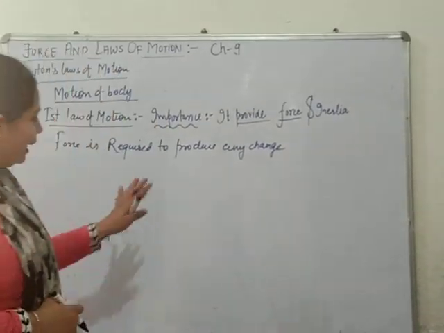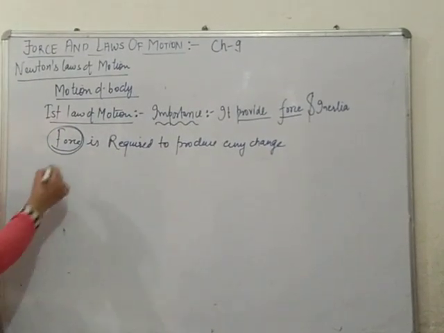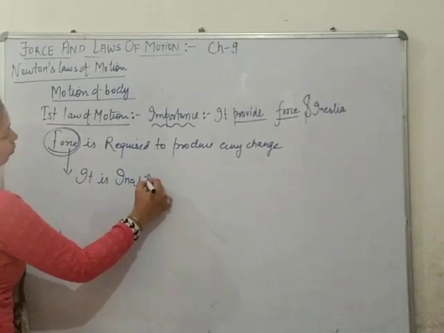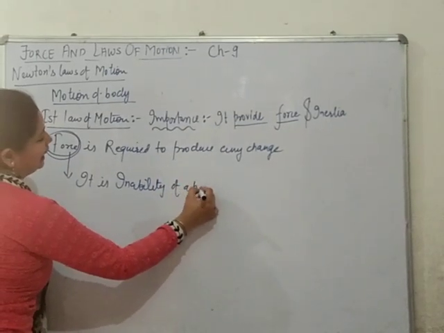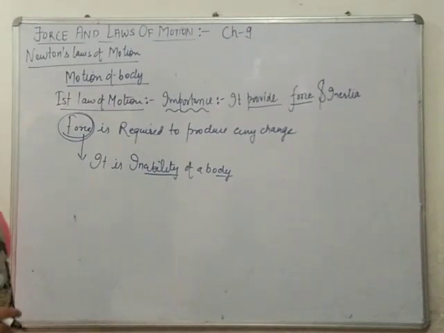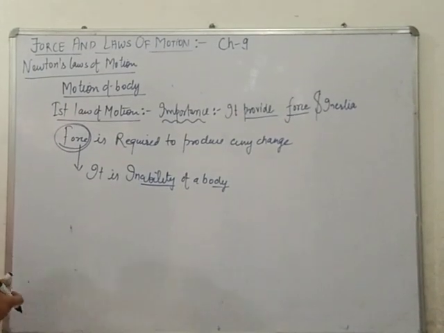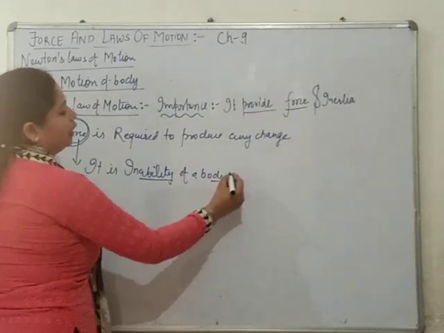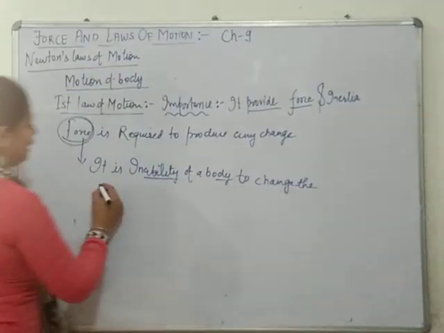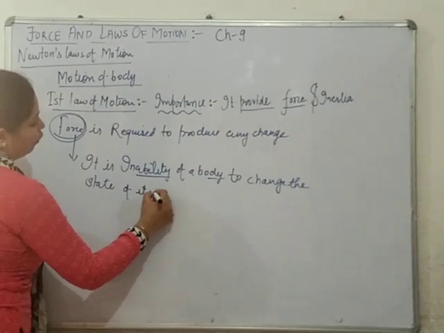So as to bring any change, what is required? Force is required. What does it mean? It is the inability of a body. What is inability? It is the opposite, the antonym, of ability. Ability means to do something. Inability means not able to do something. It is the inability of a body to change the state of itself. What does it mean?